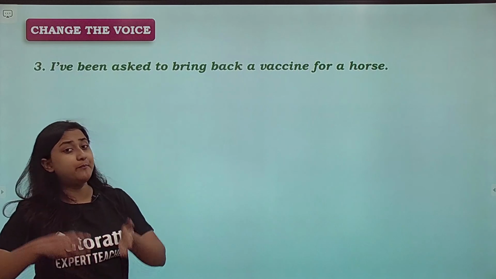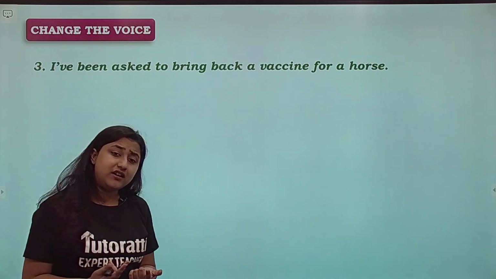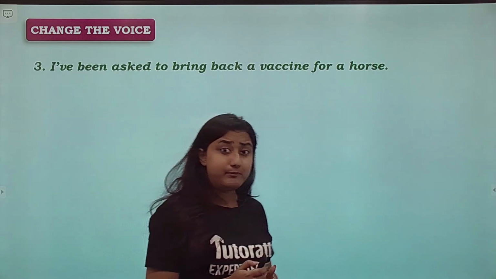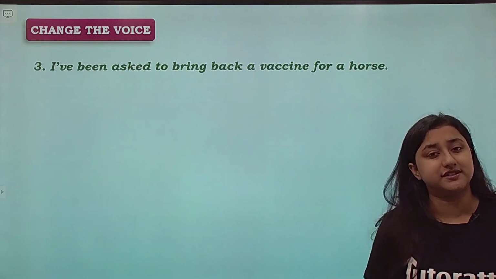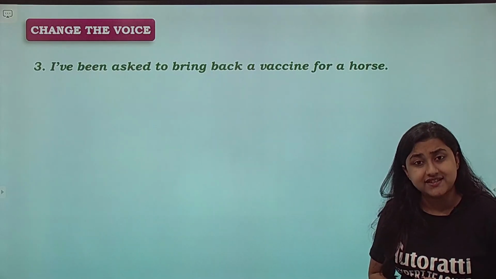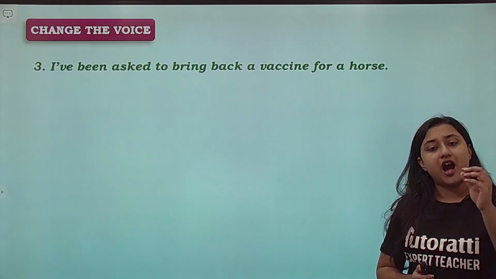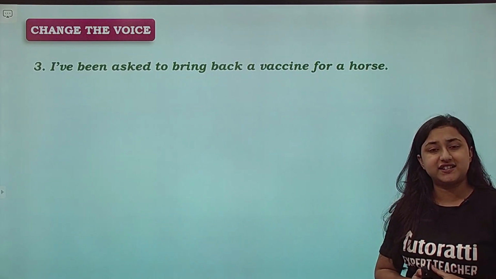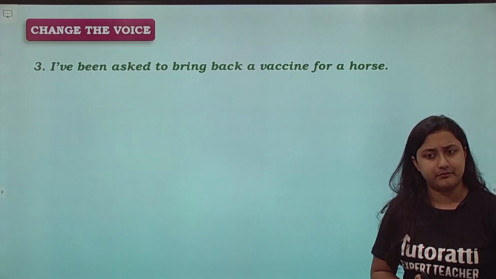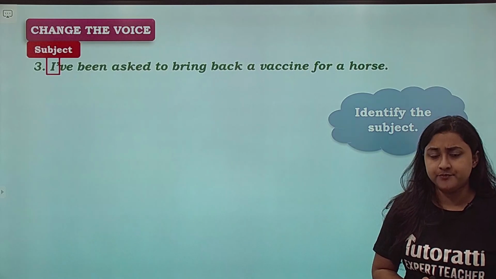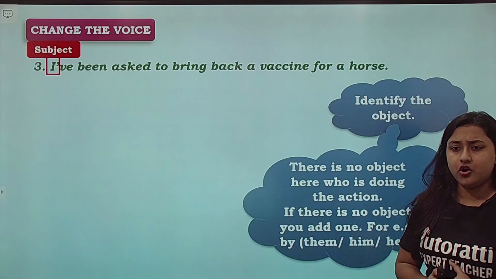When you change from passive to active, the object is missing here. I have been asked to bring back a vaccine for a horse, but by whom? Who has asked me to do that? That is missing. So when the object is missing, you may add an object of your choice. It could be by him, by her, or by them. Anything of your choice. Since the object is missing, you add it on your own.